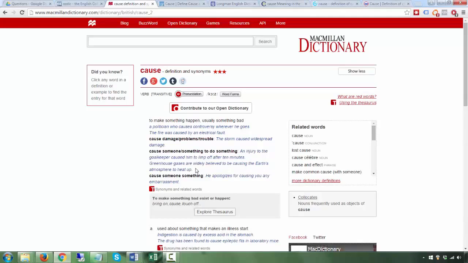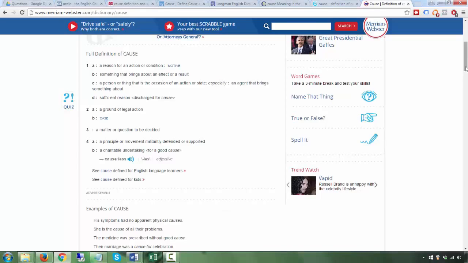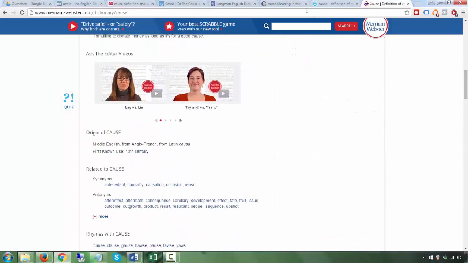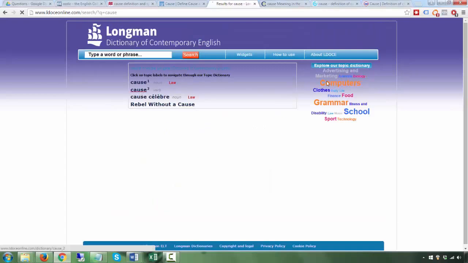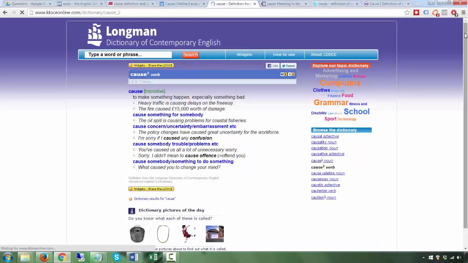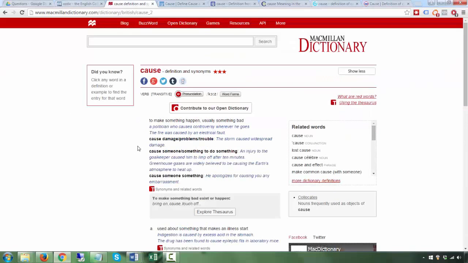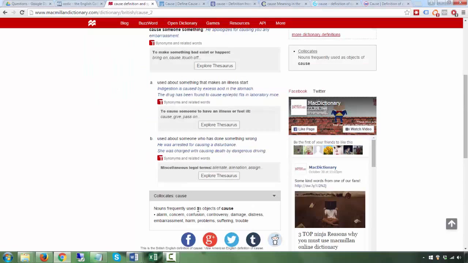They give you the most common uses and word patterns, etc. in bold, and they're not so comprehensive. Like you say, this is probably more comprehensive. There's probably more information, and Longman generally has more information too. Longman is generally more comprehensive than Macmillan, but Macmillan just gets straight to the point, gives you the most common. They give you some collocations too.